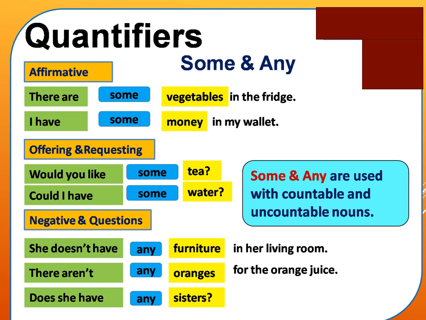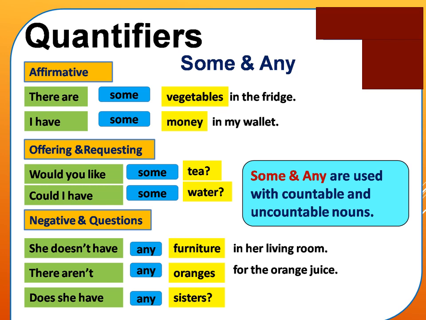The second case you can see is where you are requesting or offering help, or offering something to somebody. Would you like some tea? Could I have some water? So tea and water both here are uncountable, and you use some to modify both the uncountable nouns. Same way, negatives.